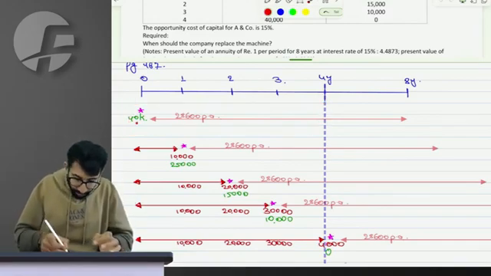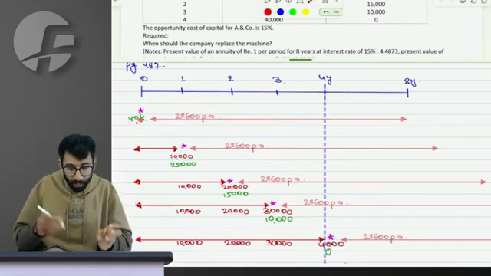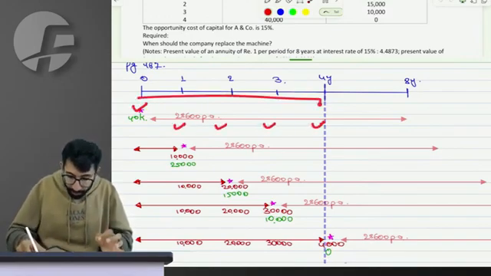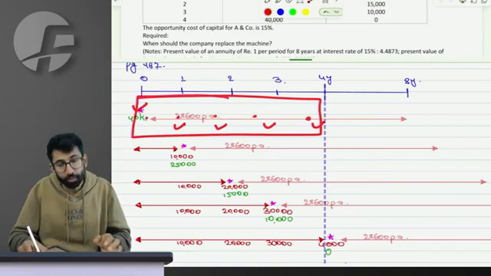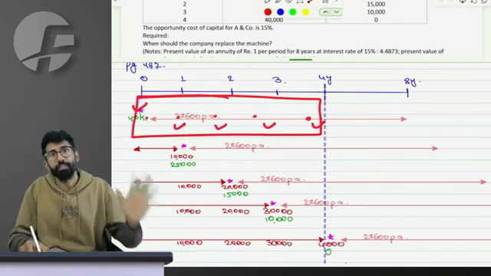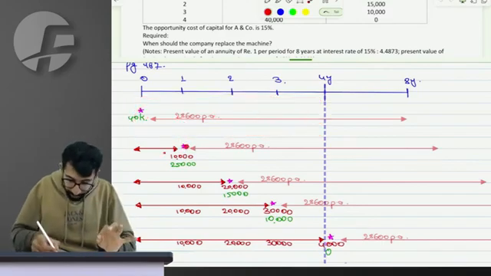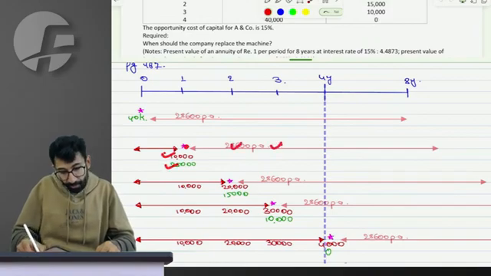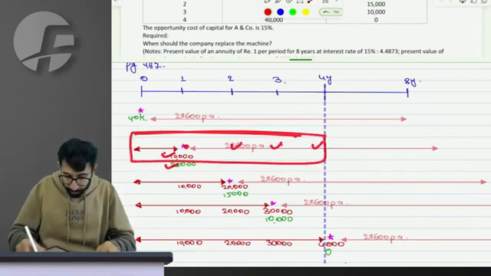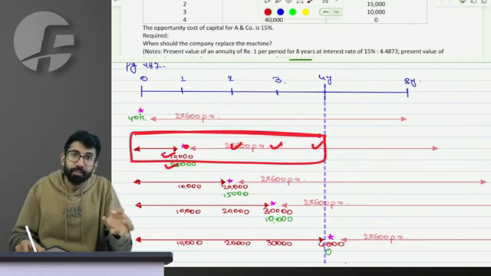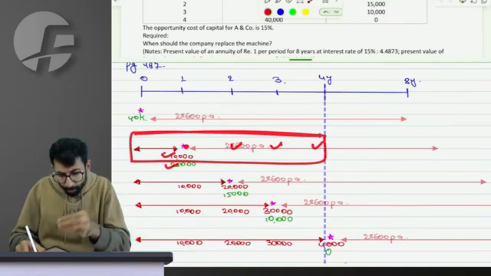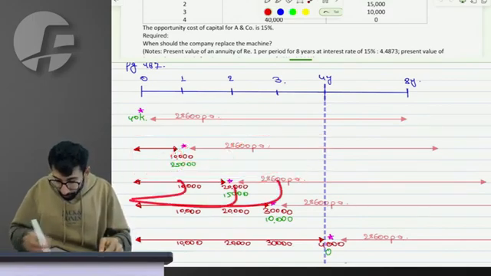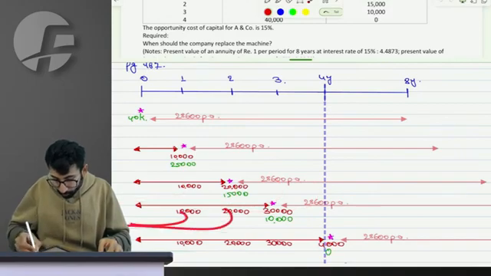For example, if I replace the machine now, I will receive 40, and I will pay 28,600 on an equivalent basis for 4 years. It is the total cost of buying, selling, and using the old and new machine, everything. If I replace the machine now, I will incur this, receive this, incur this. So for the next 4 years, the cost of buying and operating the old and new machine is the present value of all these amounts. Similarly, the present value of all these amounts, and again for the next alternative.